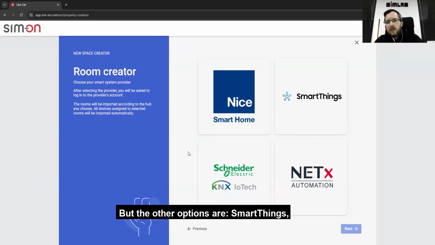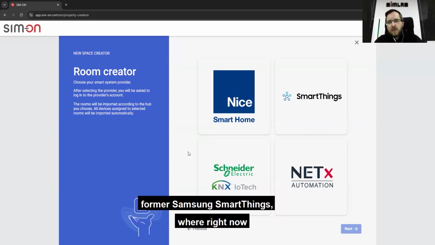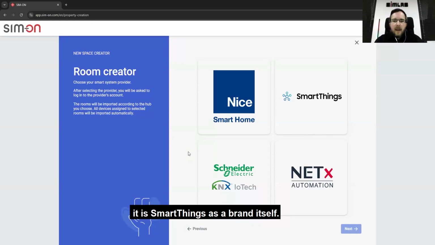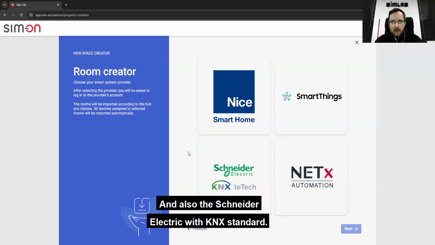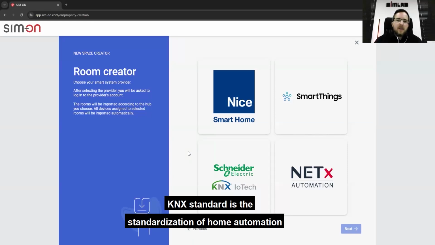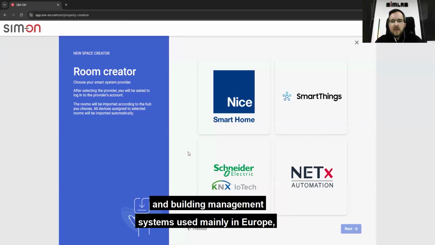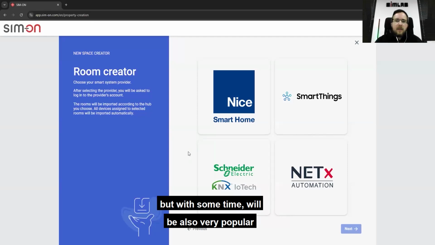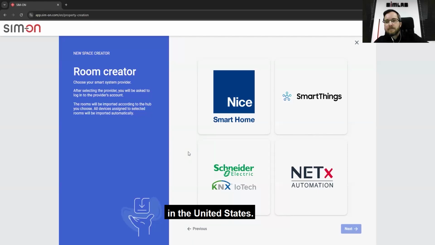The other option is SmartThings, formerly Samsung SmartThings, which is now SmartThings as a brand itself, and also Schneider Electric with the KNX standard. KNX is the standardization of home automation and building management systems used mainly in Europe, but I think with time it will also become very popular in the States. And the last one is NetX.